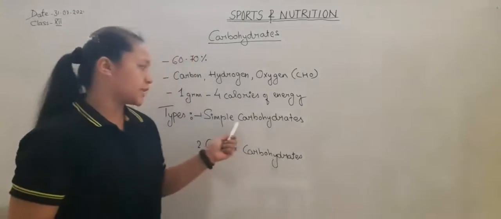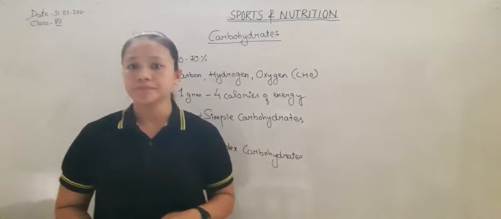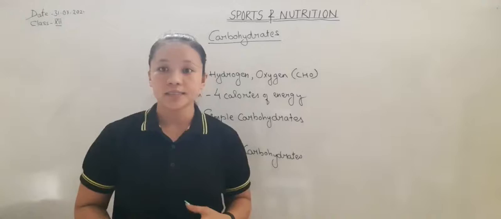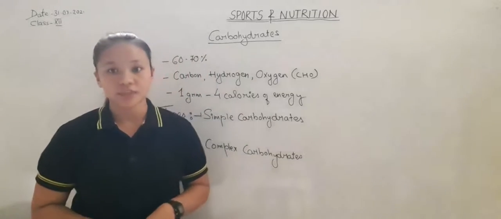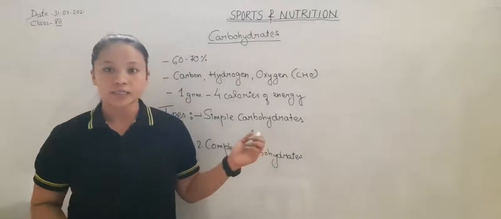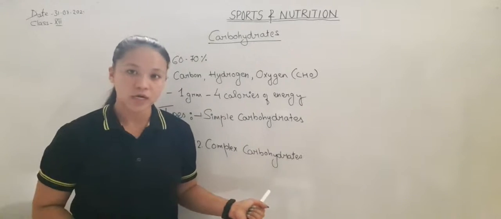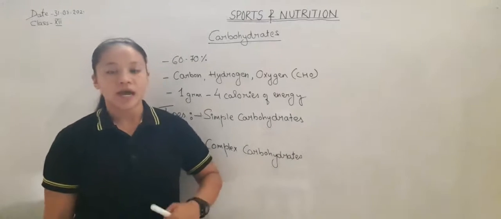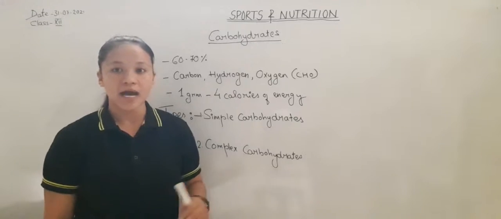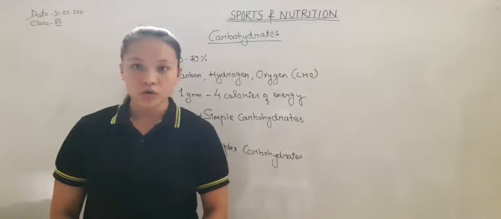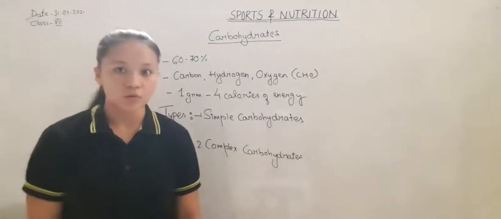Usually we take simple carbohydrate during a tournament when we require immediate energy. In those conditions we take simple carbohydrate. Otherwise we should take complex carbohydrate. Complex carbohydrate releases energy slowly, but the energy contained in it is more as compared to simple carbohydrate.